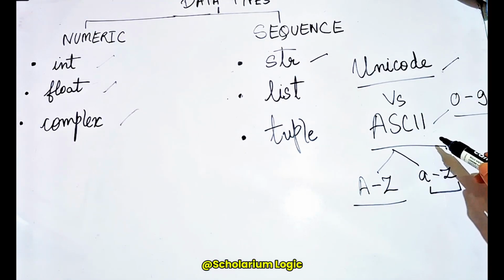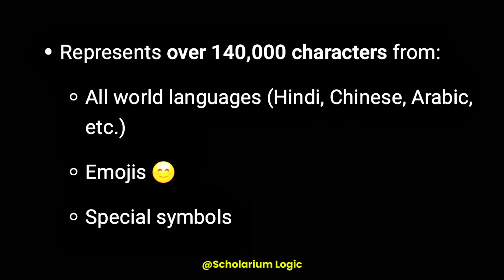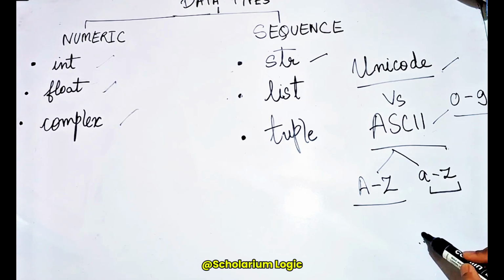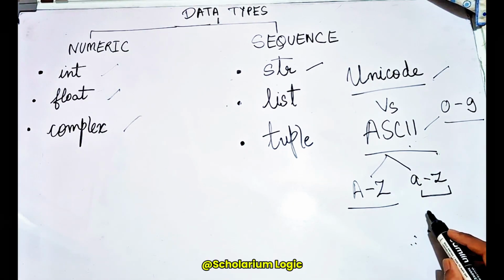ASCII didn't support various other elements and letters from different other languages. There are so many languages spoken around the world, not just English. If you see the full list of the most spoken languages all over the world, there are so many: Spanish, German, Arabic, and whatnot. ASCII didn't provide any support to these kinds of languages, hence Unicode came into the picture.